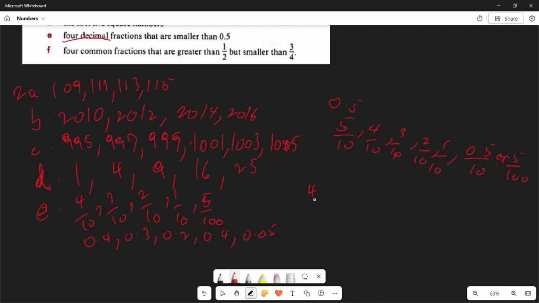How you can do this is by saying 4 over 10. You use this 0 here and then take the 4 over and put a point here. So this will then be 0.4. For 5 over 100, the number of zeros will determine the decimal place for the number. So then let me erase this.